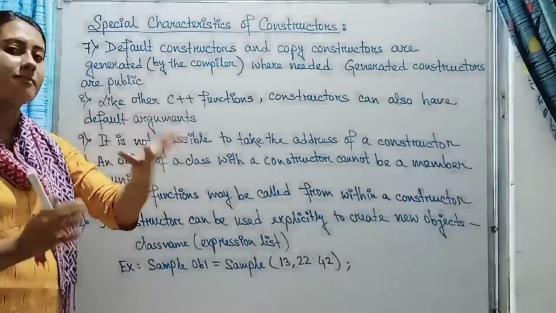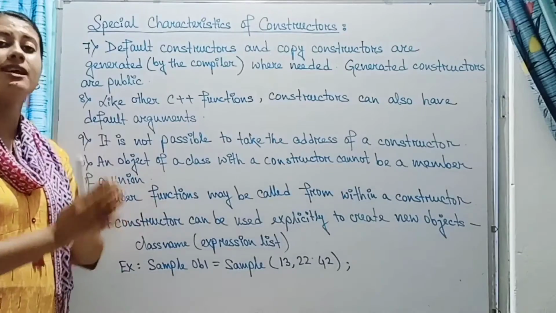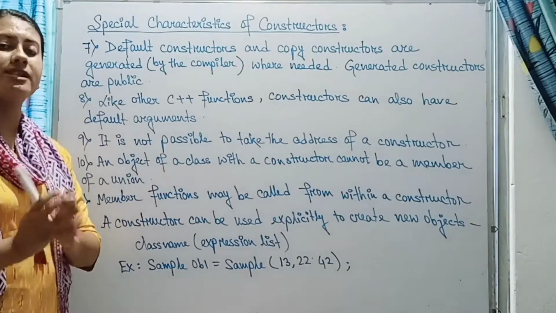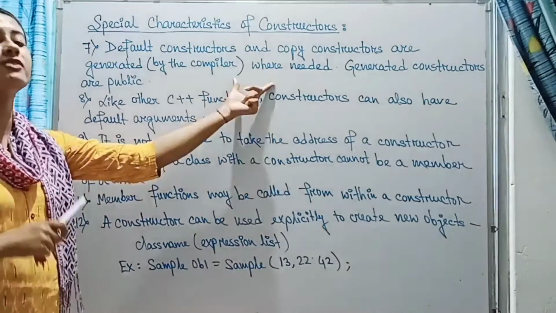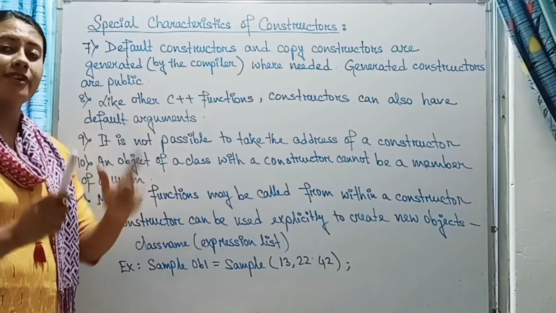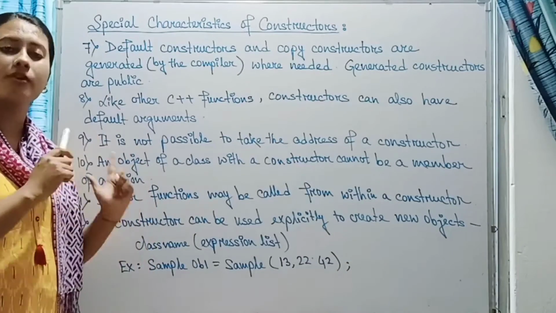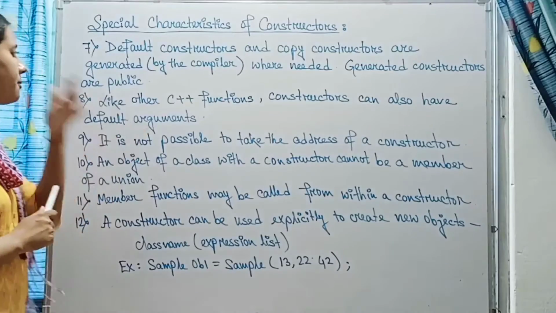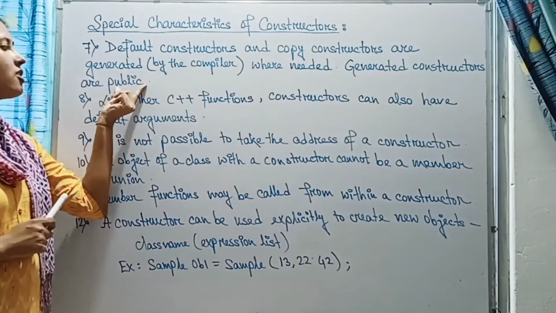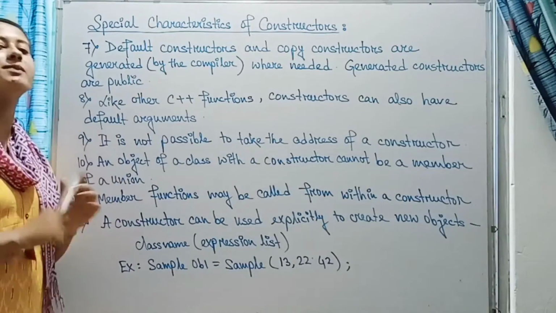Suppose the user has defined one object for a class, and has not passed any parameters, then the compiler will invoke the default constructor, and the copy constructor will be invoked in such cases where the values of one object are copied to another object. In such cases the copy constructor will be invoked. Okay. Now generated constructors are always public. So whenever the compiler generates a constructor, it will always be in the public section.